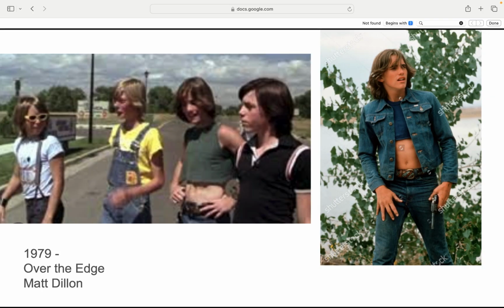In 1979, the movie Over the Edge featured Matt Dillon rocking crop tops. It was unexpected, men in crop tops, way ahead of its time, pushing fashion boundaries with edgy cool. Who says crop tops are just for ladies? Dillon proved otherwise.